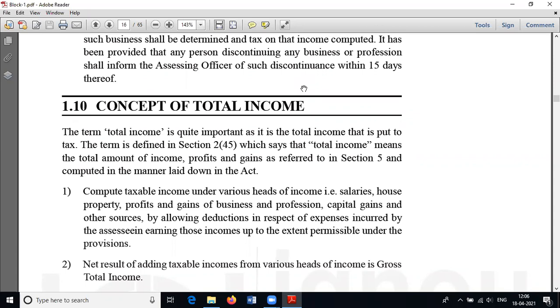And a person who receives some income by way of transfer of his property, means by way of sale of his property, or by way of exchange of his property, or by way of relinquishment of his property, or extinguishment of his rights in the property, or the compulsory acquisition by the government.